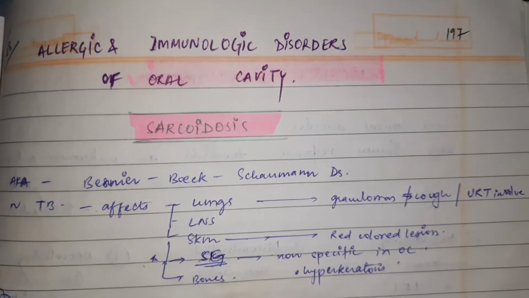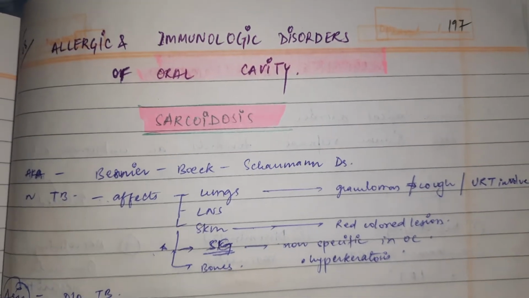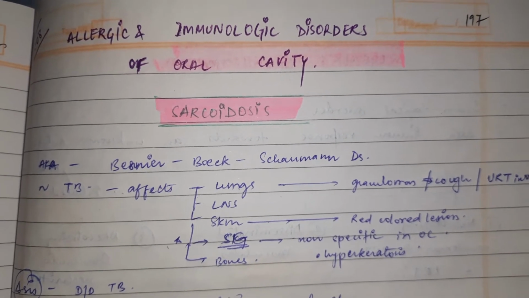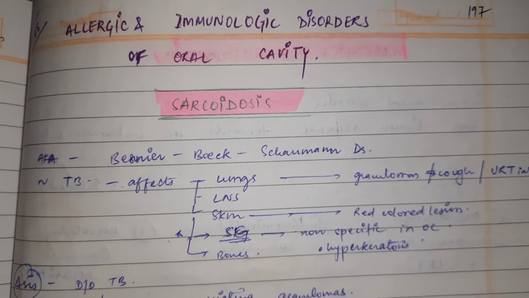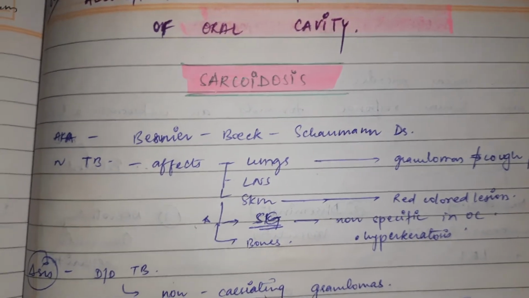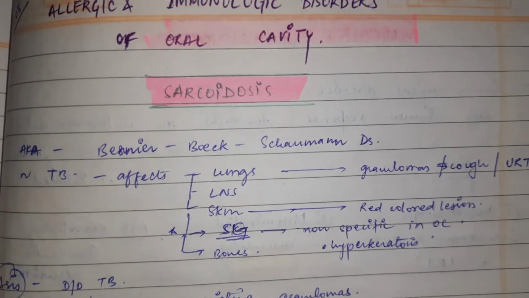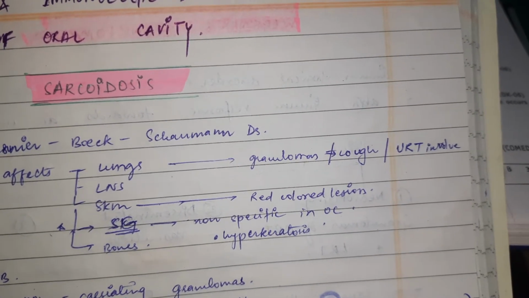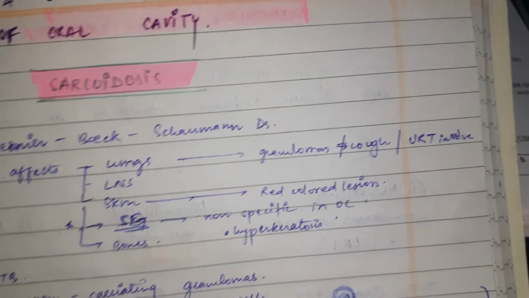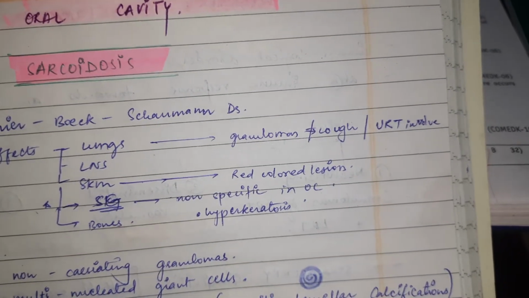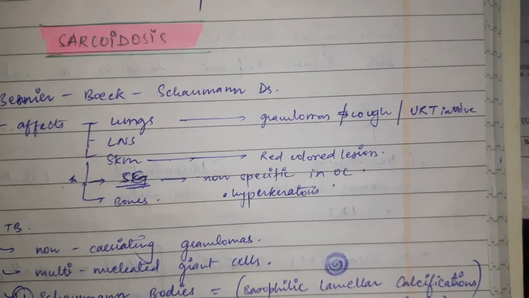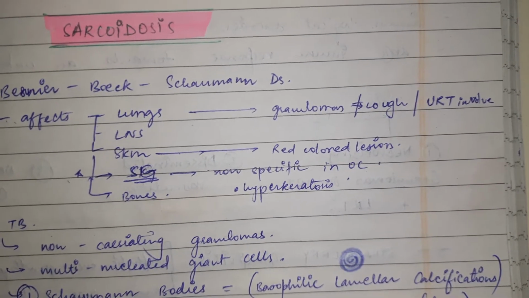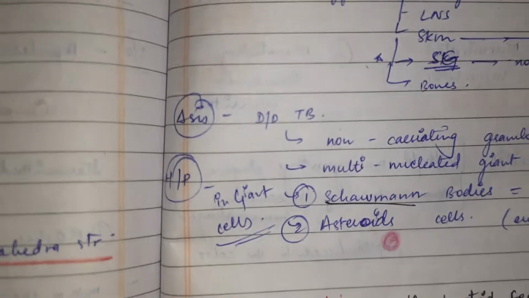So we will study now allergic and immunological disorders of oral cavity. First disease is sarcoidosis, which is also called Besnier-Boeck-Schaumann disease, which is similar to tuberculosis (TB), which affects lungs, lymph nodes, salivary glands, skin, and bone. In lungs, it causes granulomas, cough, or involves the upper respiratory tract. In skin, it causes red colored lesions. In salivary gland, non-specific. In oral cavity, in bones, hyperkeratosis.